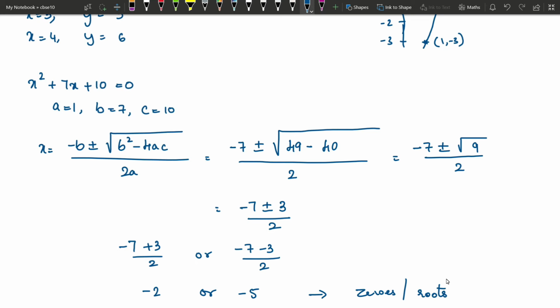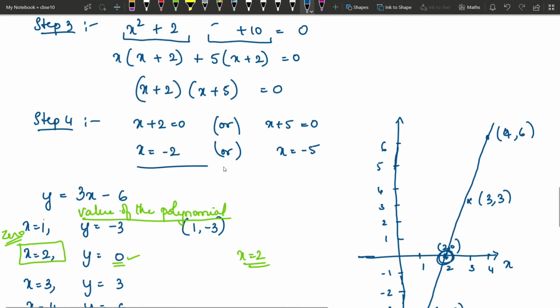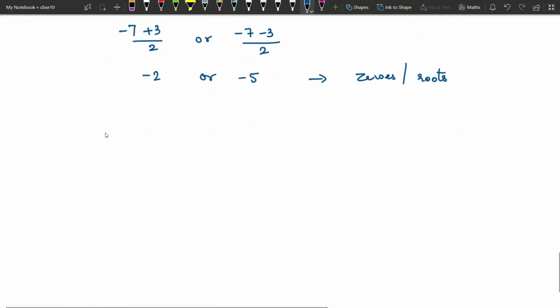Okay, so if you see minus 2 and minus 5 are the answers that we got earlier also. Whether you use factorization or the formula, you are going to get the same answer. But factorization is not possible for all equations. Formula can be used for all the equations. I'm talking about quadratic polynomials and quadratic equations only. Okay. So these are roots of the equation or zeros of the polynomial.